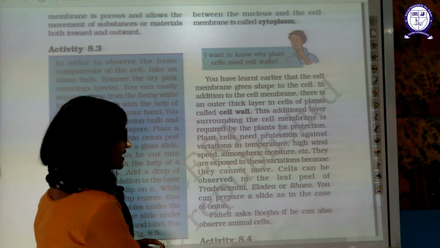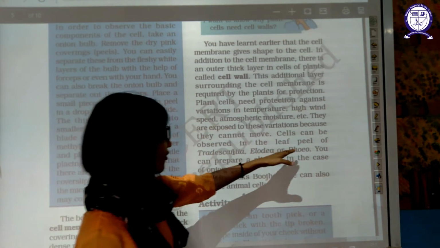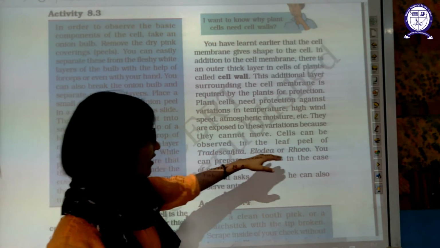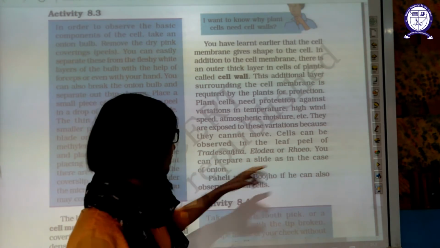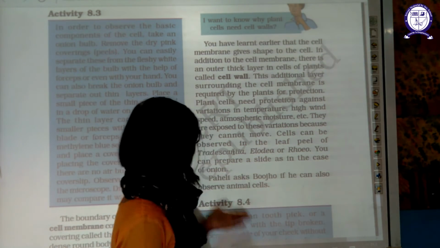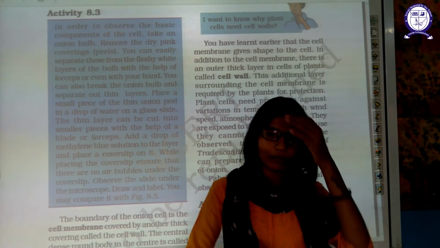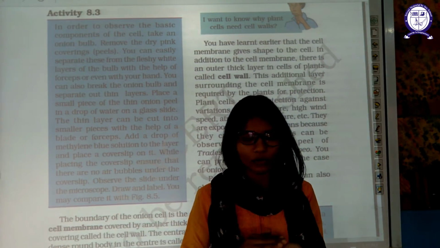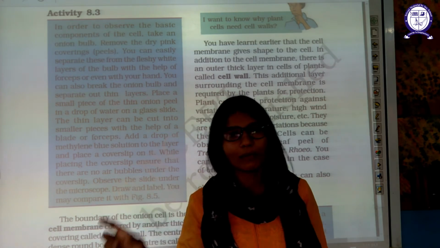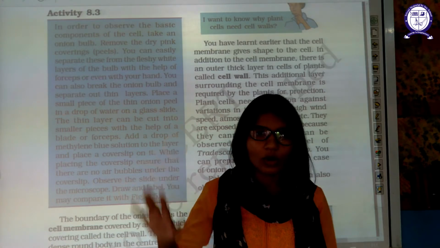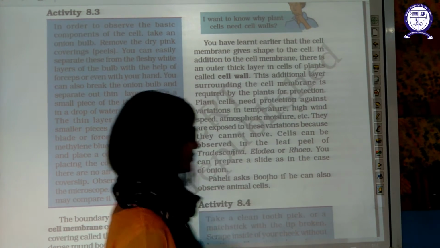Cells can be observed in a leaf or in an onion peel. All these are examples of plant cells. You can prepare a slide in the case of an onion. You can make a slice of the onion peel. You can peel the onion, then stain that peel, and then observe it under the microscope. Then you are able to see all those components by yourself. We will try to do that.